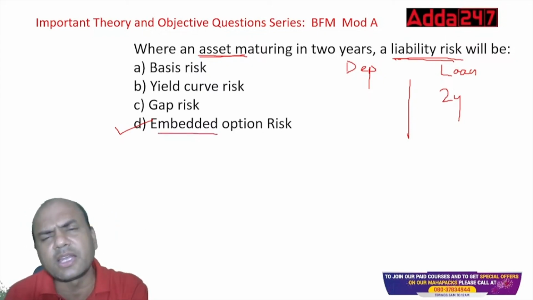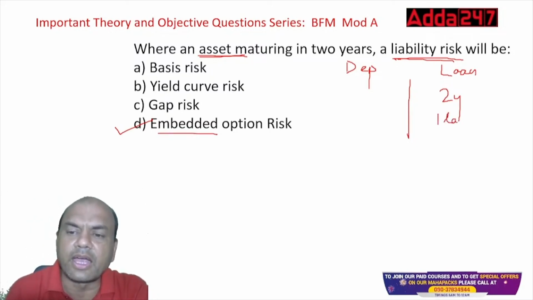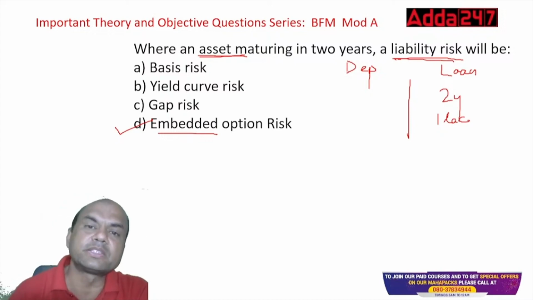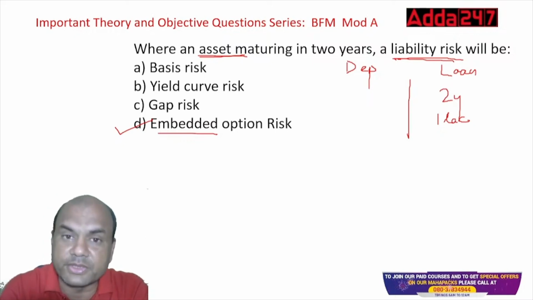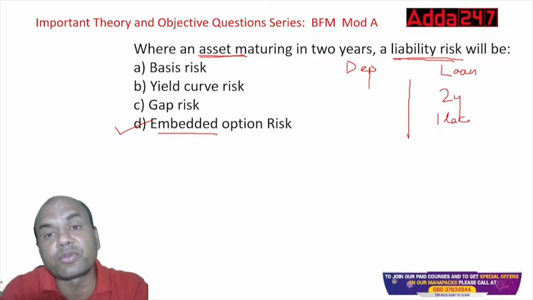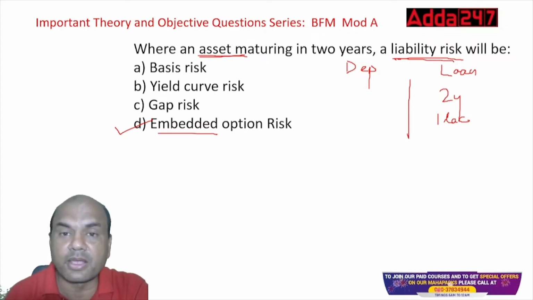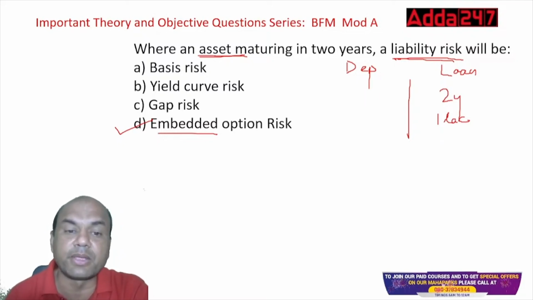Embedded means what? Anytime it can be withdrawn. Suppose I need this 1 lakh rupees over here and this 1 lakh is withdrawn from here, from the depositor's angle, then my balance sheet is in a problem. So embedded option risk means there is a chance of withdrawal of FDs, withdrawal of savings deposits, plus there is a chance of repayment of these loans also. Now this is from the loan side. Somebody repays these loans. So embedded option risk is for both sides, loan also and deposit also. Here we are talking of the liability, deposit side. So that's why it's mainly embedded option risk.